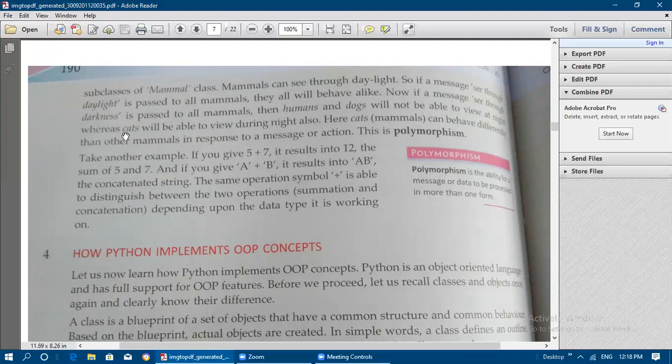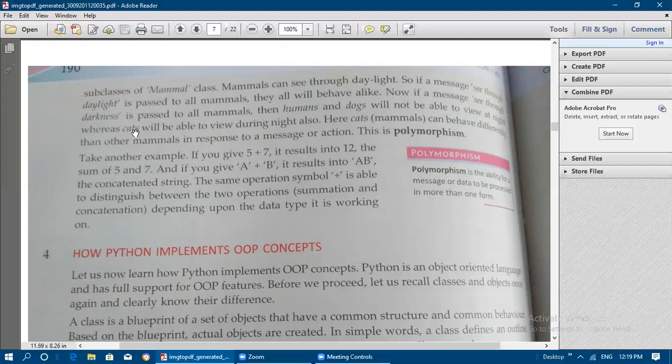So here cat is also a class that comes under mammal, but it can behave differently in different situations. If you pass the message see through daylight, the cat can see. If you pass the message see through darkness, again the cat can see. So here it is taking two forms, it can perform two actions.